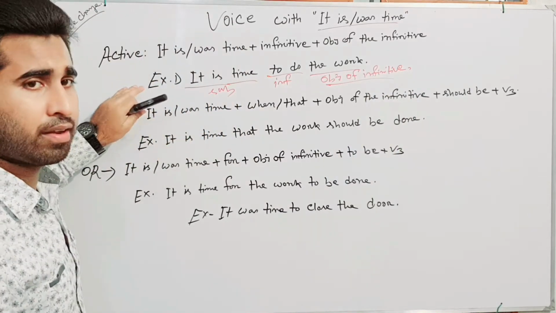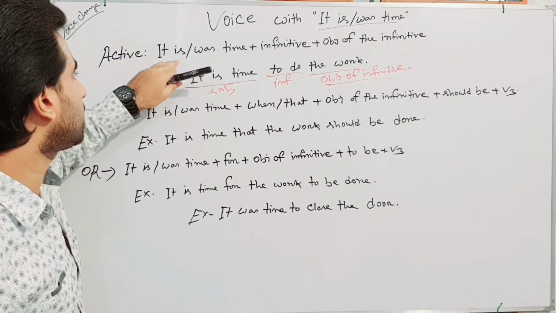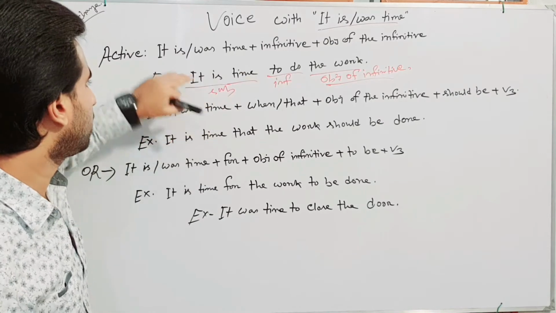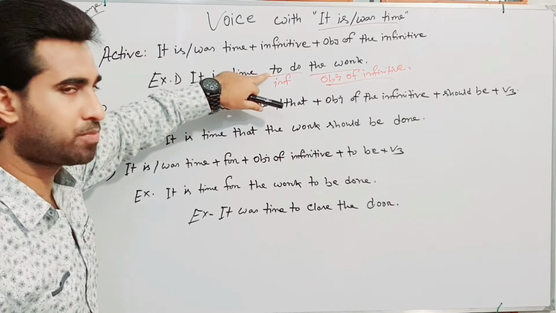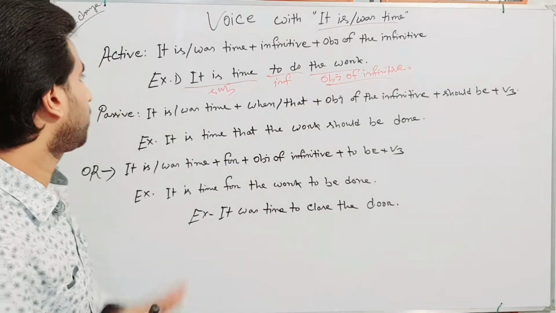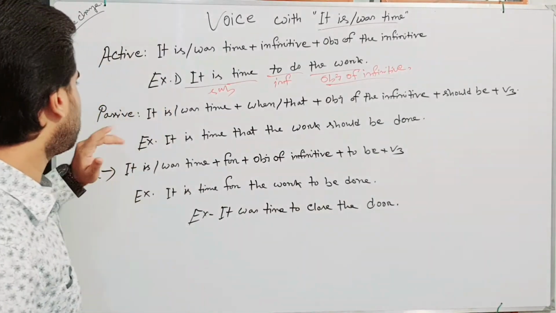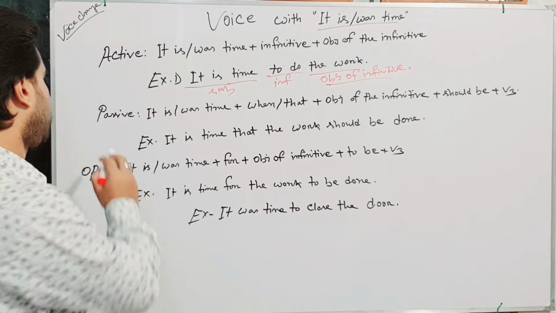This is an active sentence. The structure of the active sentence is it is or it was time plus infinitive, to plus the base form of the verb, plus the object of the infinitive. If we would like to transform it into a passive sentence, this structure should be followed.